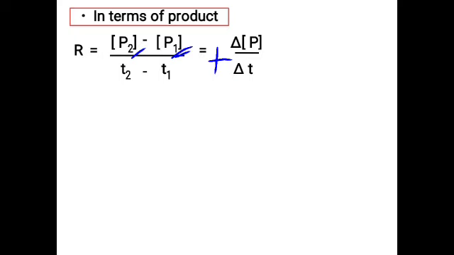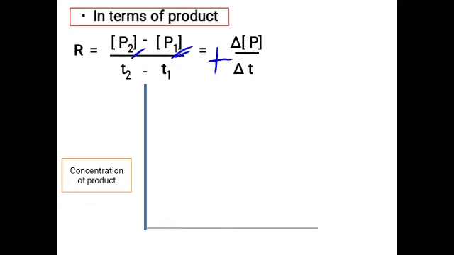Now when we want to plot a graph of concentration of product versus time, on the y-axis we take the concentration of the product, and on the x-axis we take the time, like we have taken before. You will observe that initially you don't have any product, it was zero, but when you mix the reactants, with the passage of time the concentration of the product increases.